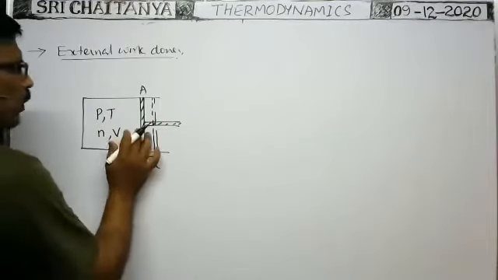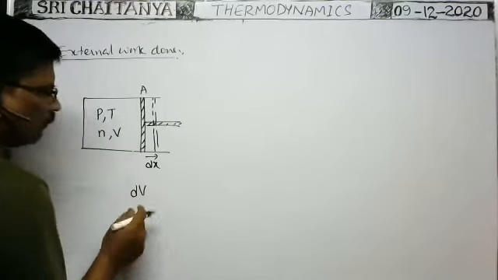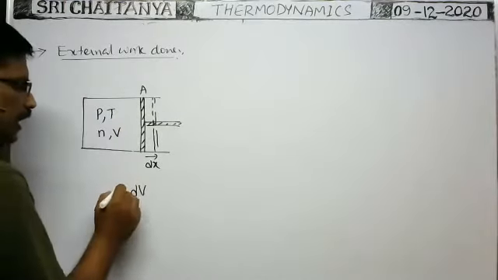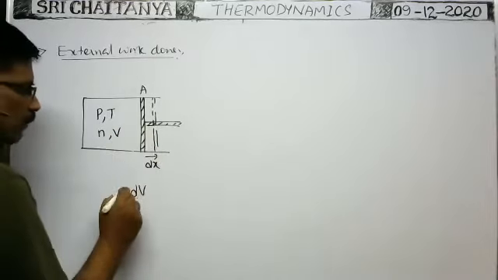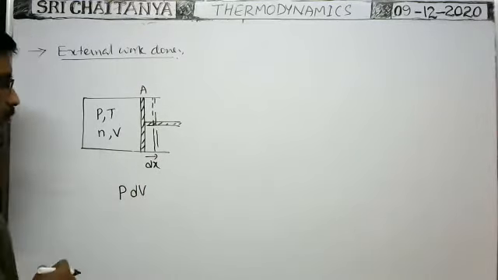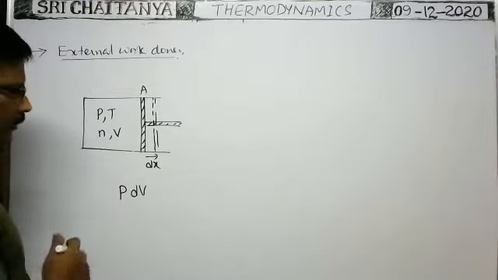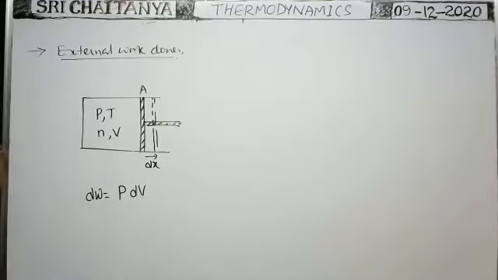That's why, for a small displacement of the piston, suppose the small increase in volume is dV. For this small increase in volume, there is no considerable change in the pressure. So for a small increase in volume of the gas due to displacement of the piston, the work done is equal to P into dV. Pressure into volume is equal to work done, is it correct or not?